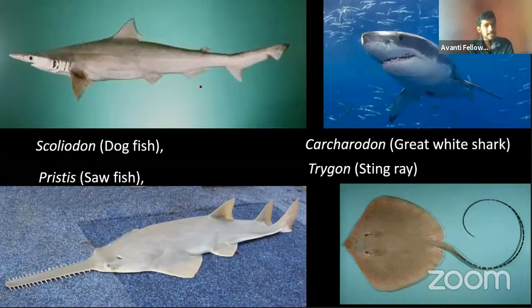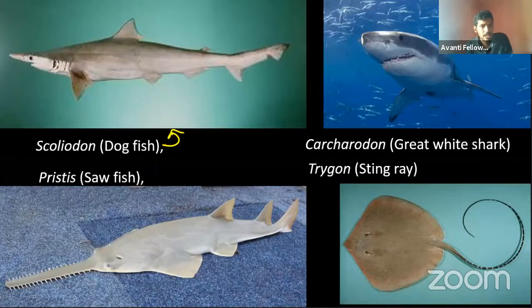Here are some examples. First one is Scoliodon. That's called dogfish. That's what I told you. If you go to the fish market, this is readily available. Don't imagine this Scoliodon like a very big structure. This is comparatively small. Sometimes it's only 4 feet, 5 feet, and sometimes very tiny, within 1 foot also.